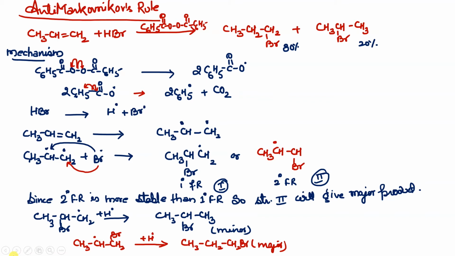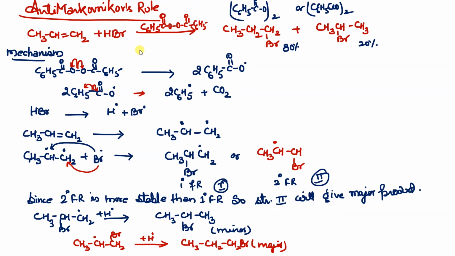Okay, so here I have written the anti-Markovnikov rule mechanism. See, this is benzoyl peroxide, C6H5 C double bond O, O. This is the peroxide bond, I have told you. It can also be written as C double bond O and then O whole twice, or it can also be written as (C6H5COO) whole twice. Anyway, it can be written as benzoyl peroxide. So this is a symmetrical structure on both sides.